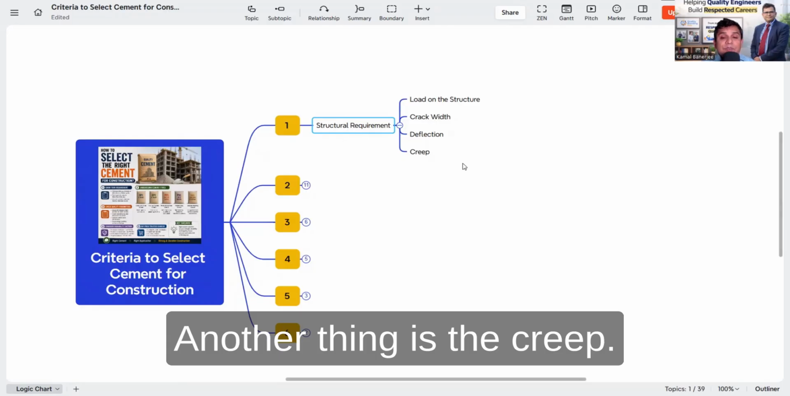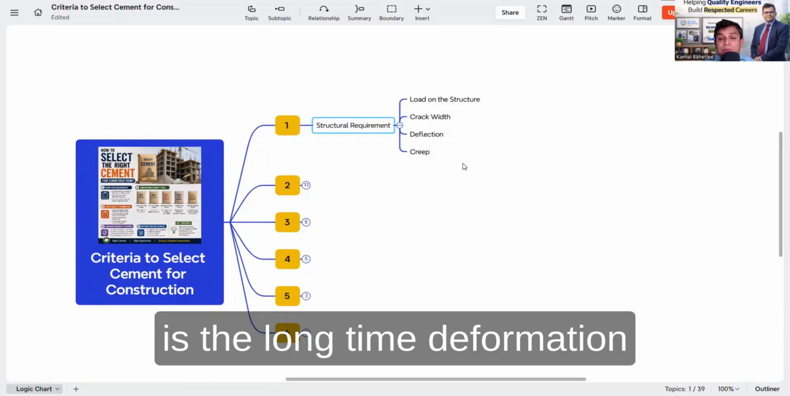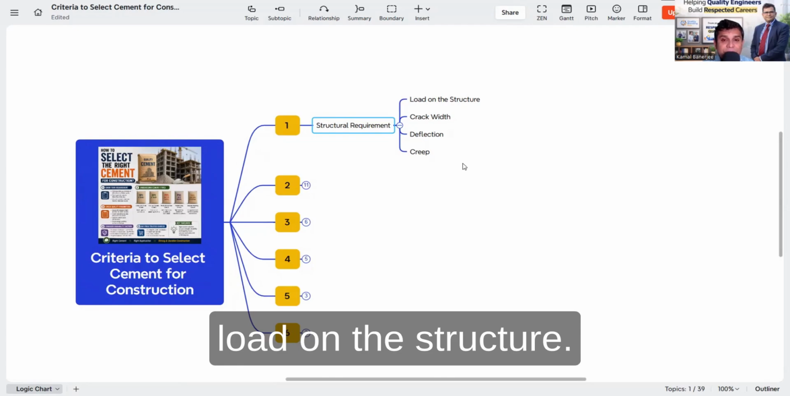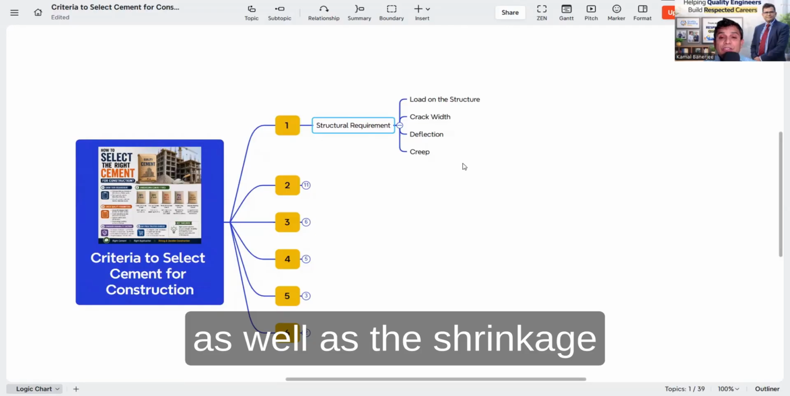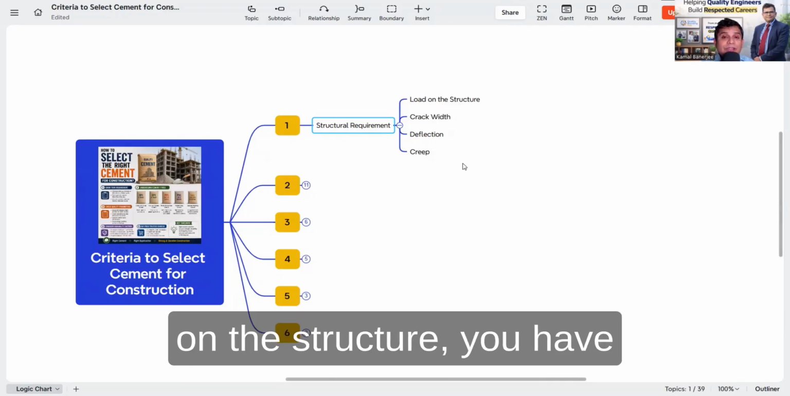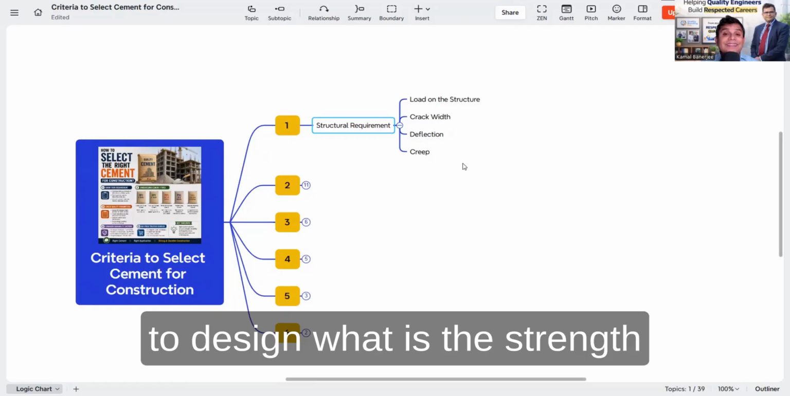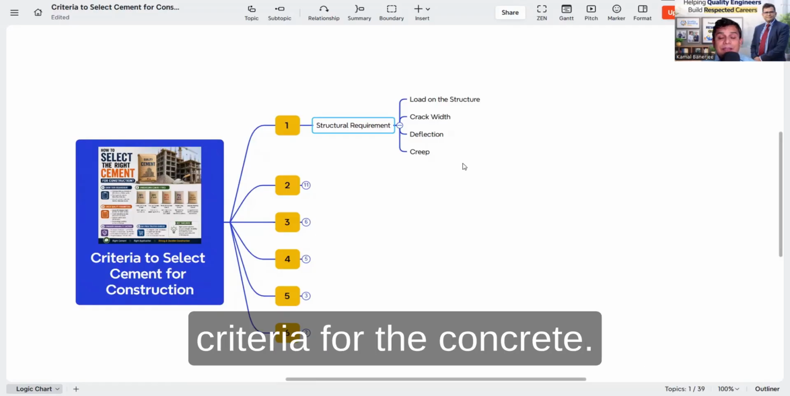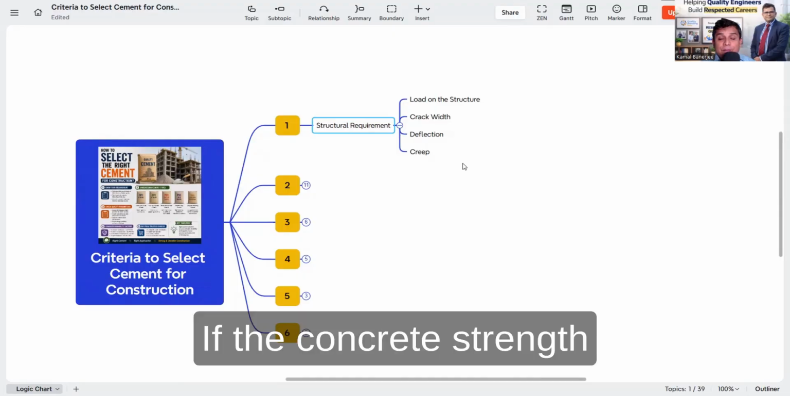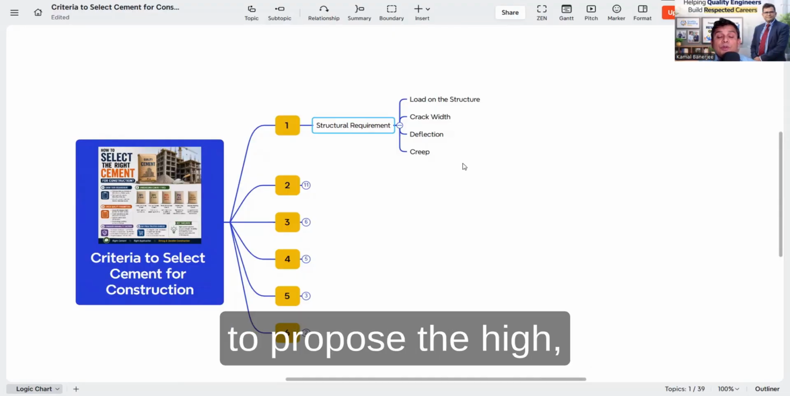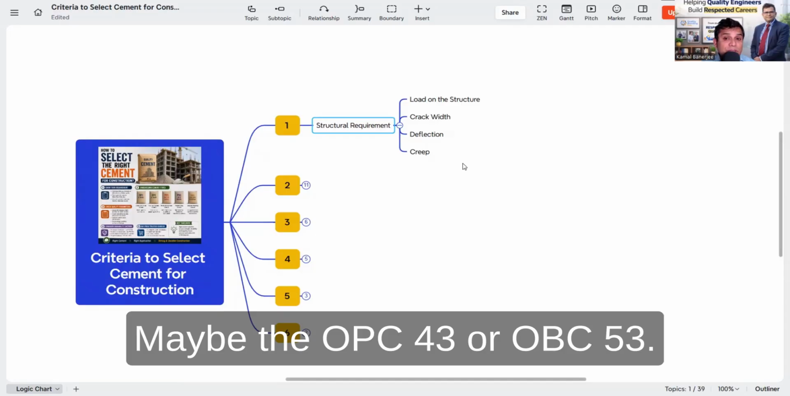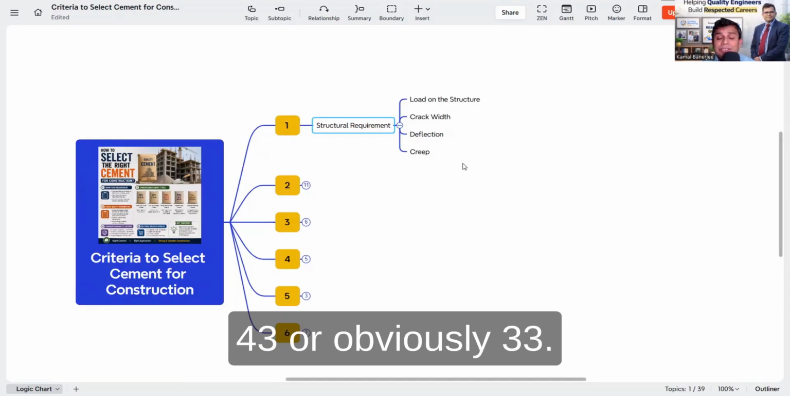Another thing is creep. We all know creep is long-term or time-dependent deformation under a sustained load on the structure. This creep coefficient, as well as the shrinkage coefficient, also defines the load on the structure. So according to the load on the structure, you have to decide the strength criteria for the concrete, and according to the strength criteria you have to propose your cement. If the concrete strength is high, you have to propose a high compressive strength cement, maybe OPC 43 or OPC 53. If it is low, you can go for OPC 43 or OPC 33.